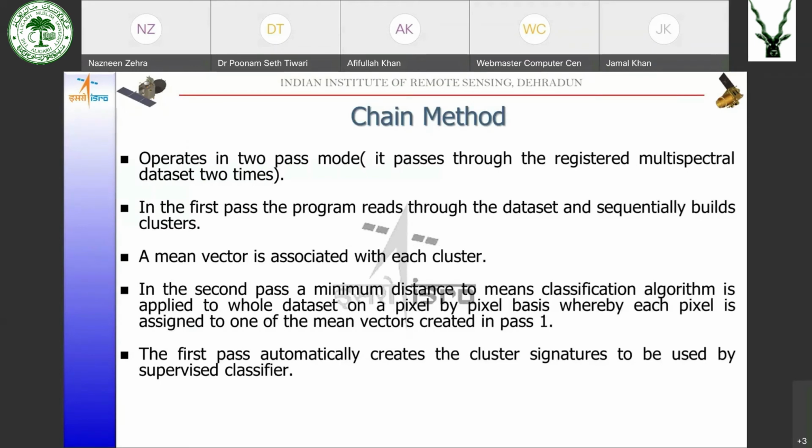In the first pass, the program reads through the data set and sequentially builds the clusters. A mean vector is associated with these clusters. In the second pass, a minimum distance to means algorithm is applied on the whole data set, on each pixel, whereby each pixel is assigned to one of the mean vectors created in pass 1. The first pass automatically creates the cluster signatures to be used in supervised classification.